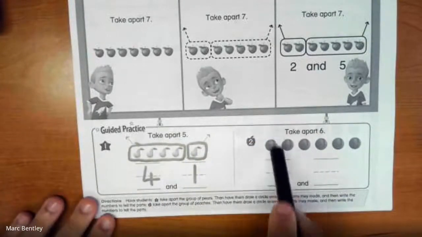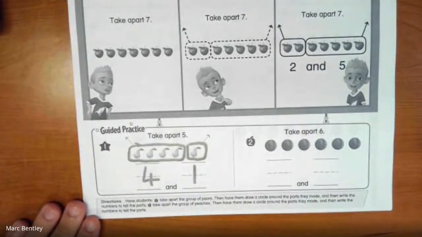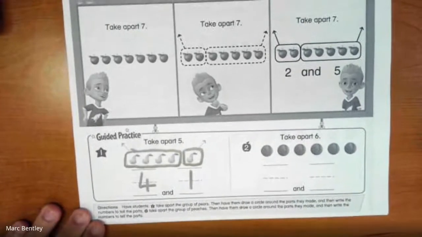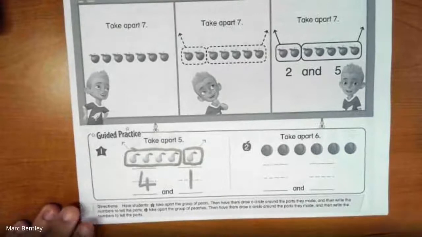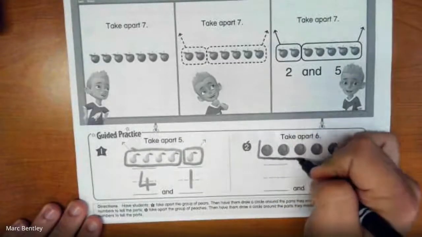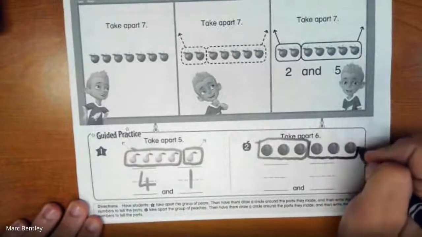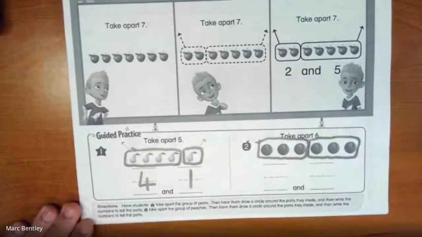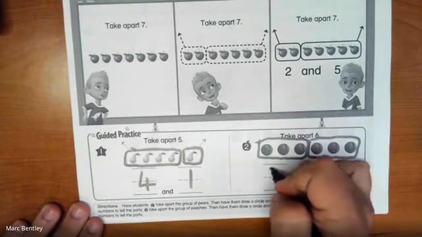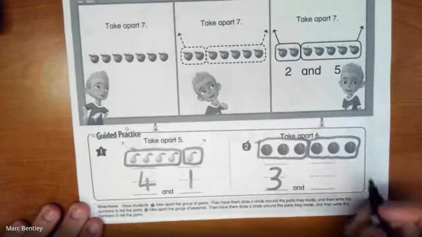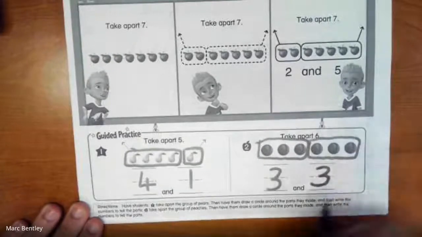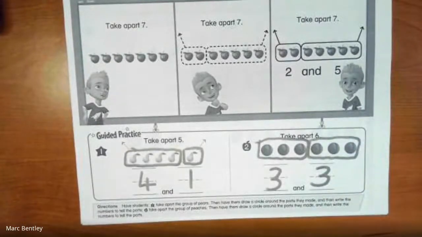Okay, I have this group of peaches over here. Now I can take it apart in a couple of different ways, but what I'm going to do is group it into 3 and 3. So this would be 3 and 3 to take apart 6.